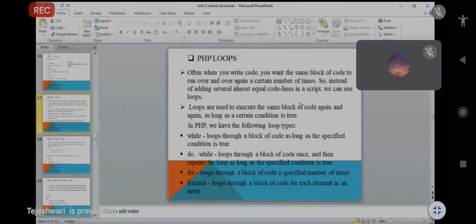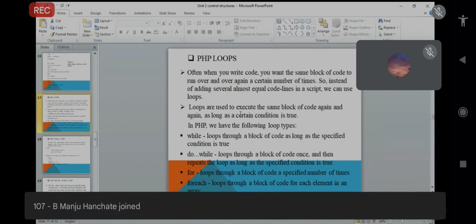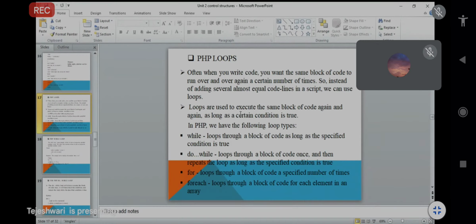When you write code, you may want the same block of code to run over and over again a certain number of times. Instead of adding almost equal code lines in the script, we can use loops, because we want the same block of code to run for a particular condition. If the particular condition is satisfied, then that particular statement will be printed.